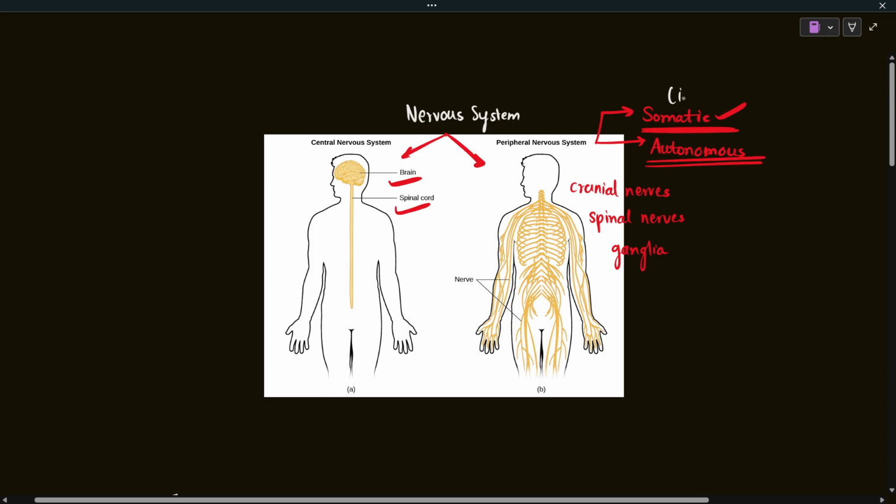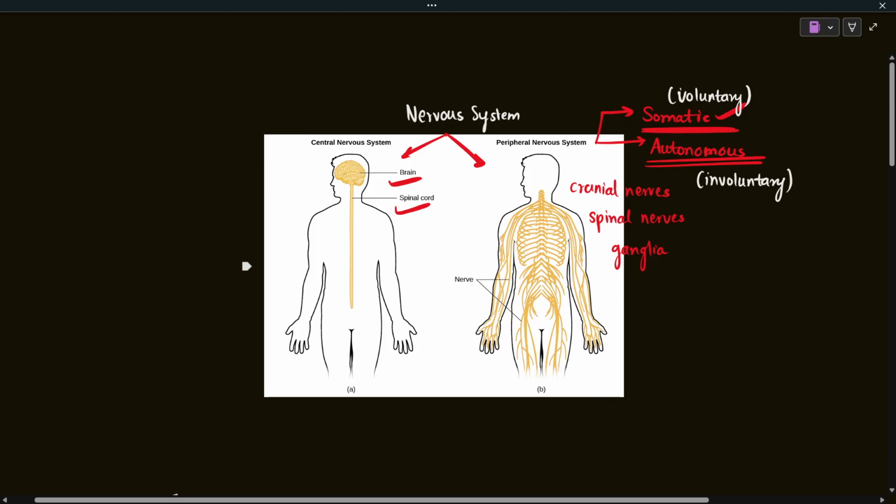So the somatic carries out the voluntary functions, and the autonomic nervous system carries out the involuntary functions. Involuntary functions like the beating of the heart and digestion, all of the involuntary activities, are done by the autonomic nervous system.